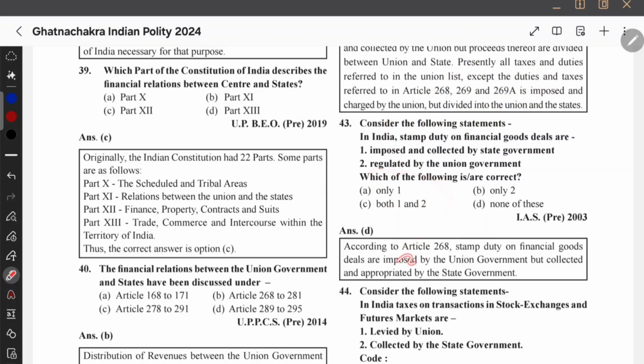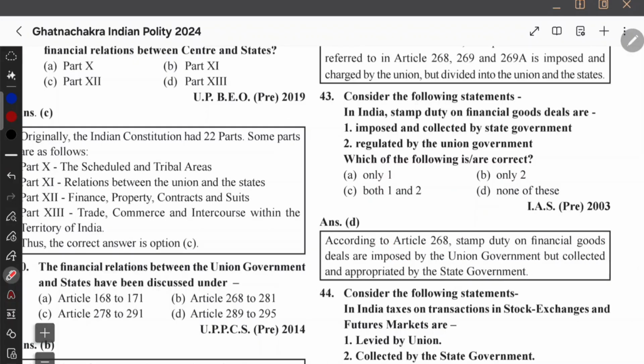Stamp duty is wrong, and regulated by union government. Either regulated by union government, stamp duty. The collection is by state governments. Then where is the regulation by the union government mentioned? No, right? Therefore, regulation by union government will go wrong because it is collected and spent by the state. So therefore, states are the ones who are regulating, right? Therefore, both options are wrong.